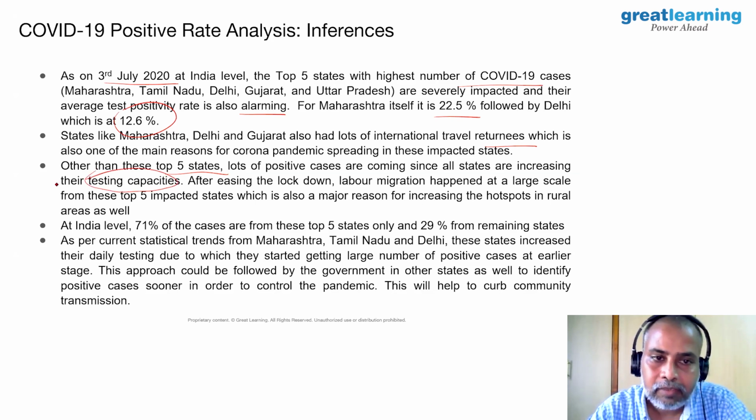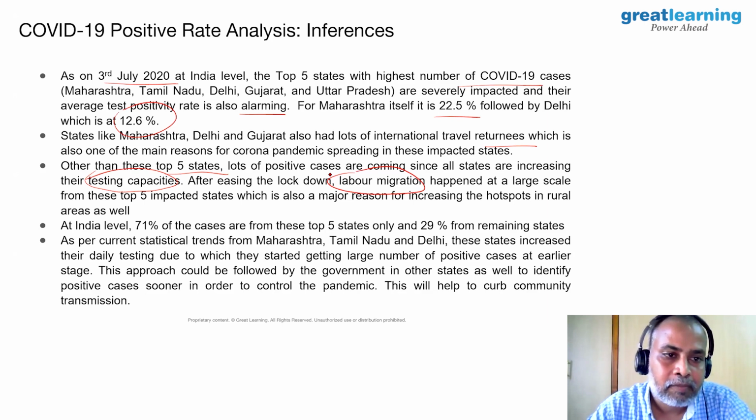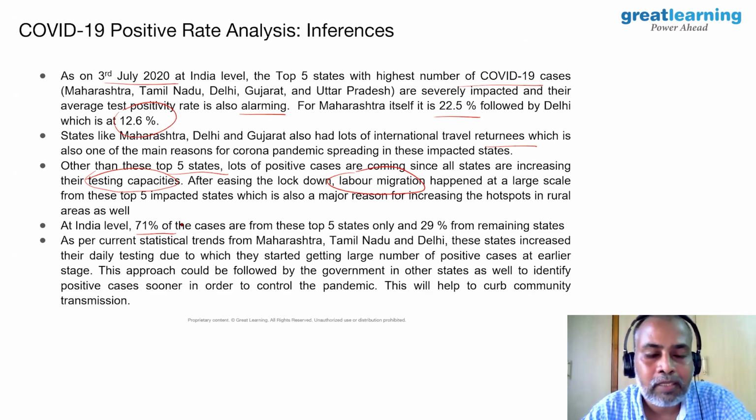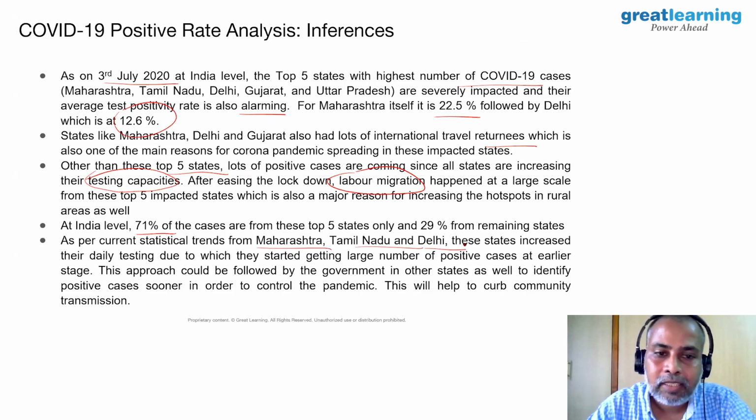Right after easing the lockdown, the labor migration started at large scale from these top 5 impacted states, which is also a major reason for increasing hotspots in rural areas. At India level, 72% of all cases are coming from these 5 states, and 29% is contributed by the remaining states. As for current statistical trends, Maharashtra, Tamil Nadu, and Delhi increased their daily testing, due to which they started getting a larger number of positive cases detected.